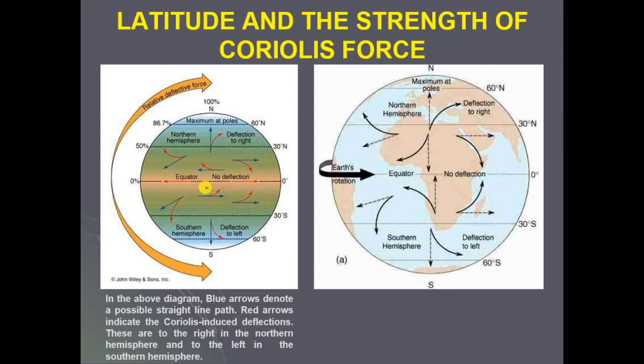So here is the same figure. In the above diagram, the blue arrows denote a possible straight line path, and the red arrows indicate the Coriolis induced deflection. These red directions are the induced deflections because of the Coriolis forces. These are to the right in the northern hemisphere, and these are to the left in the southern hemisphere, as I told earlier.